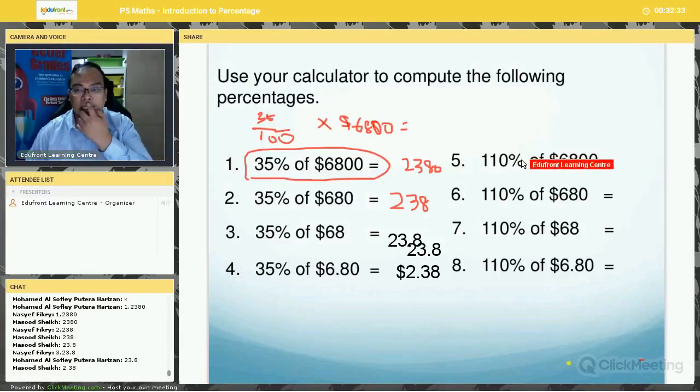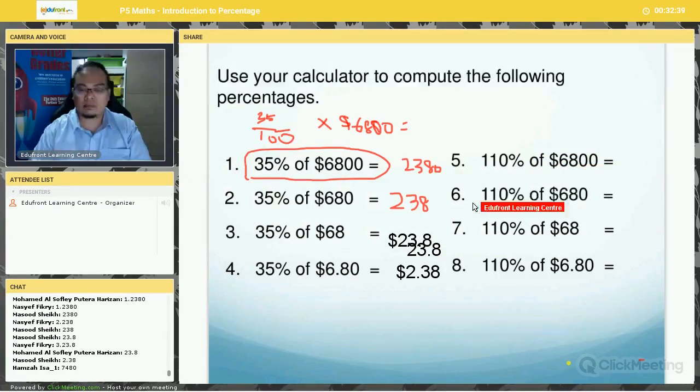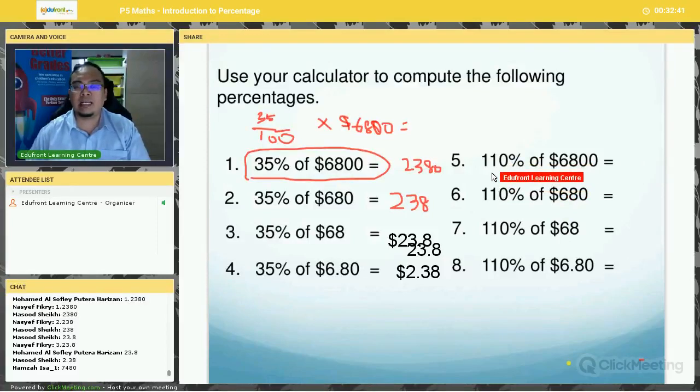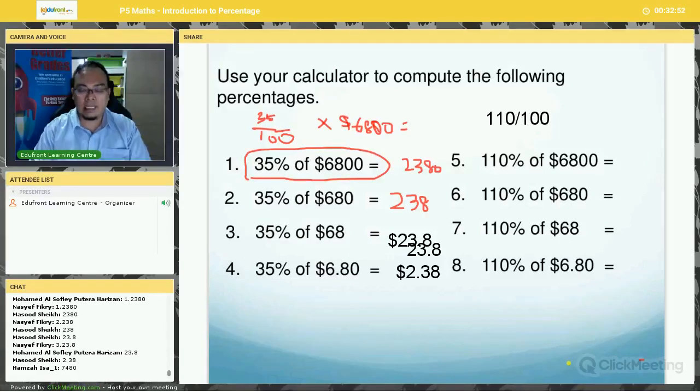Question number 5. 110% of 6,800. What do you get? What does 110% mean? So, 110% means simply 110 over 100 multiplied by 6,800.